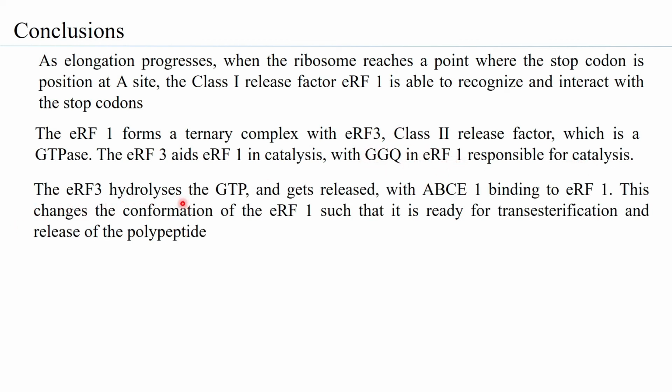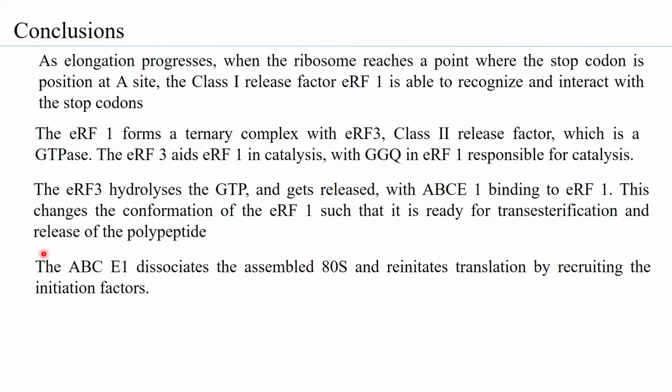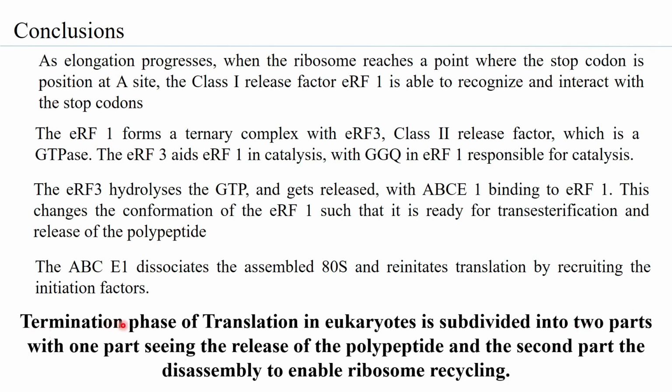The eRF3 hydrolyzes the GTP and gets released, with ABCE1 binding to eRF1. This changes the conformation of eRF1 such that it is ready for hydrolysis and release of the polypeptide. The ABCE1 dissociates the assembled ATS and reinitiates translation by recruiting the initiation factors. So this is what we understand by ribosome recycling. Thus, the termination phase of translation in eukaryotes is subdivided into two parts, with one part seeing the release of the polypeptide and the second part the disassembly to enable ribosome recycling.